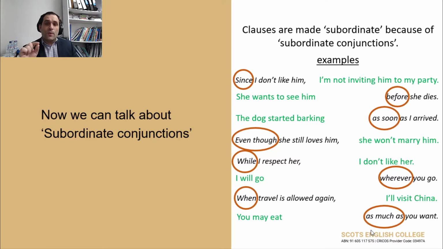The next lesson will be on the coordinating conjunctions. Coordinating conjunctions are different from subordinate conjunctions, and we're going to take a look at them in the next lesson.